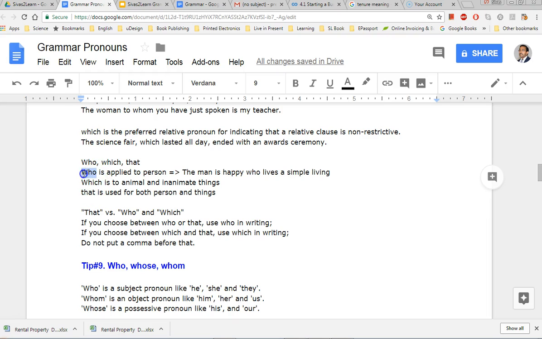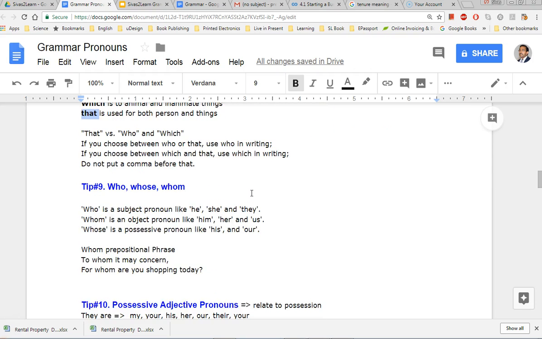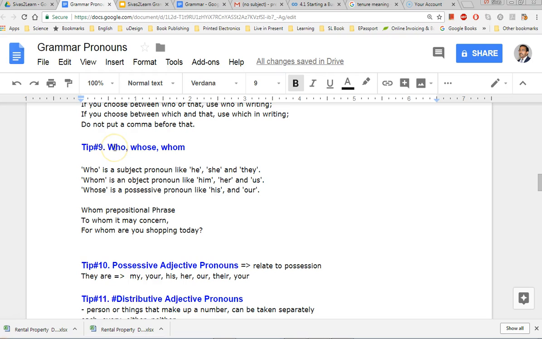That is applied to both people and things, right? So that's a confusion here. You have to be careful, but I would suggest using who if it is for a person, and which if it is for animals or things. Again, who, whose, whom: who is a subject pronoun, whom is an object pronoun, whose is a possessive pronoun.